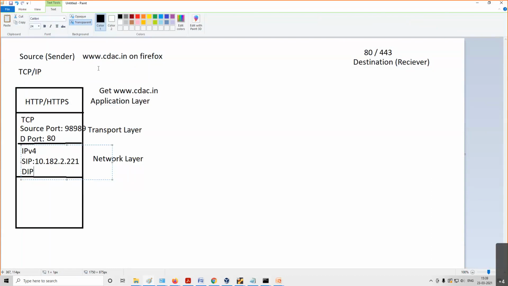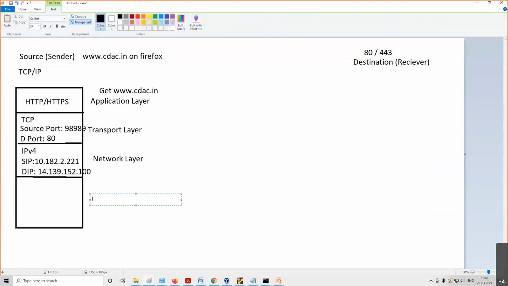Who will tell me? Some other service which is running, called the DNS server, that will tell me. Right? So we will not discuss that here. Suppose I got to know from some application that the IP address for www.cdac.in is 14.139.152.100. This is the destination IP address, right? So the network layer is clear. I have said what my IP address is and what the receiver's IP address is. This is what I have to write at the network layer for the packet I'm crafting to open this website.